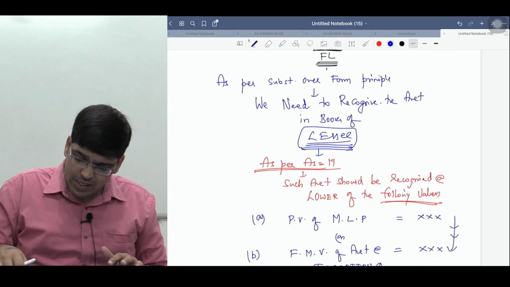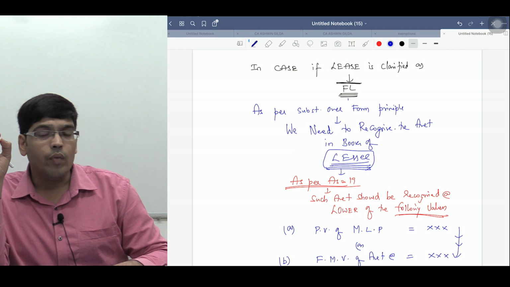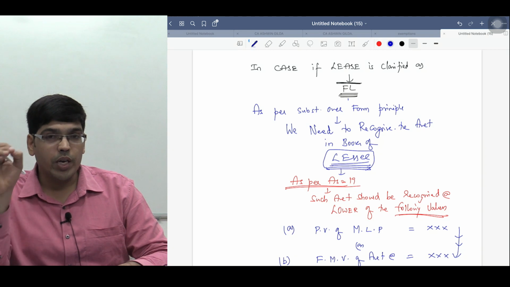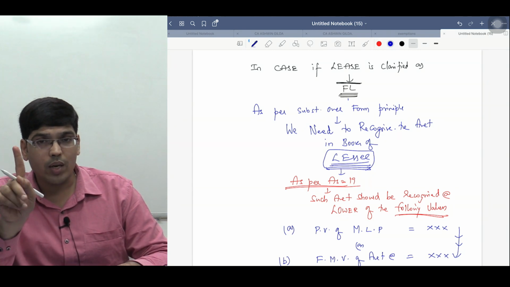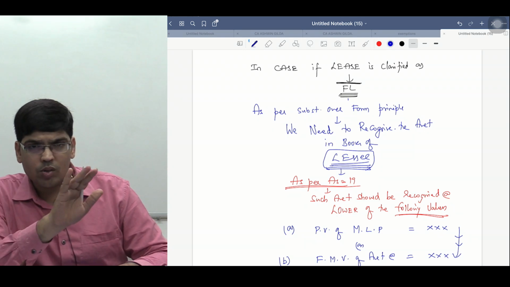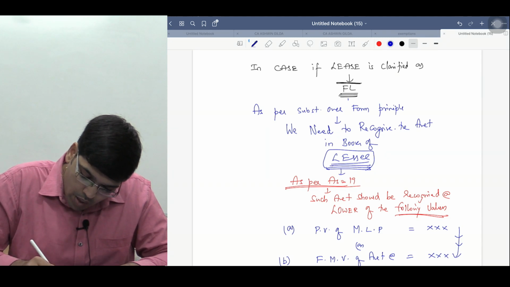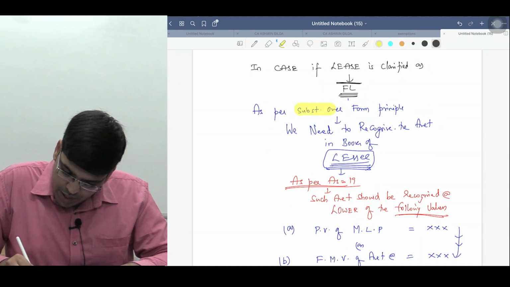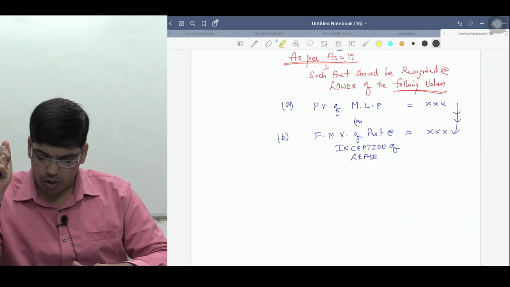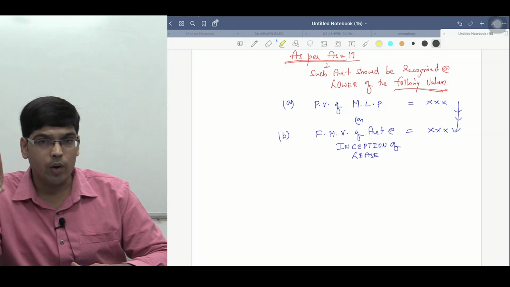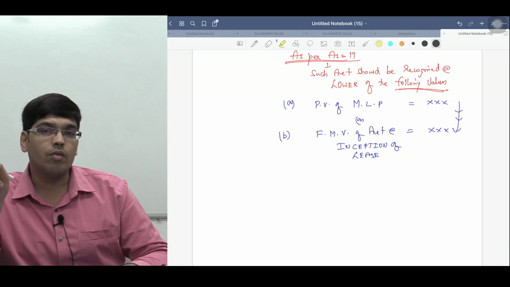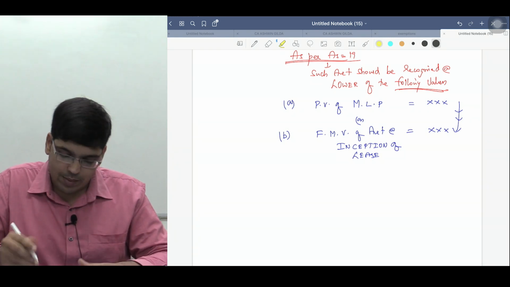Now what does the ICAI say? As per accounting standard 19, whenever you classify a lease as a finance lease, following substance over form principle, we need to recognize the asset in the books of lessee. मतलब जो asset ले रहा है, I know the lessee is not the owner of the asset. Thereby using substance over form principle, we recognize the asset in the books of lessee. At what value? You should recognize the asset at lower of present value of MLP or fair market value of the asset, whichever is low. Now how to solve this, that I'll explain you right now.